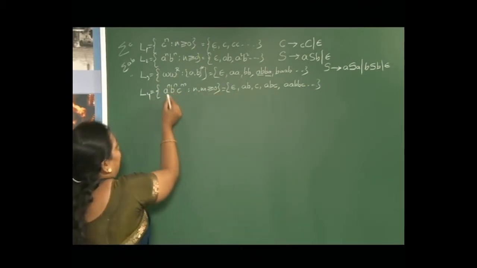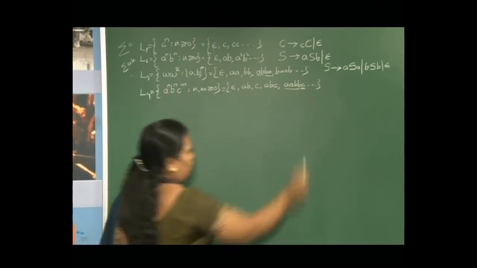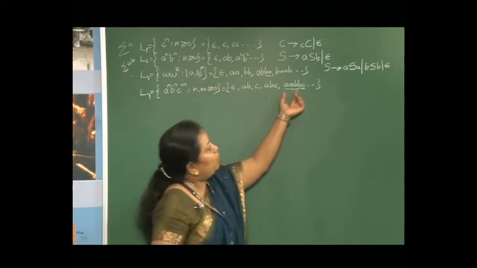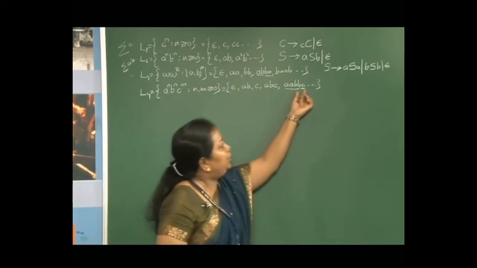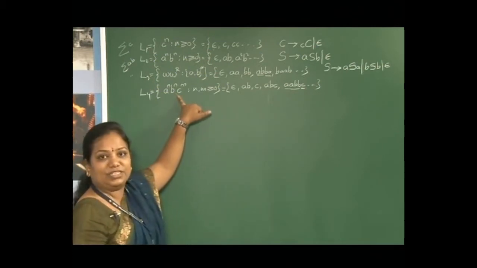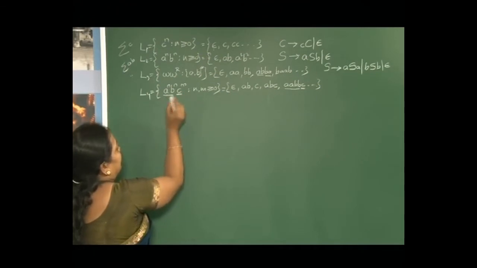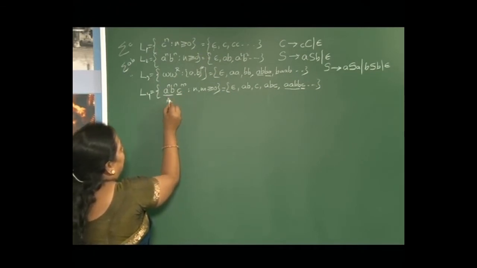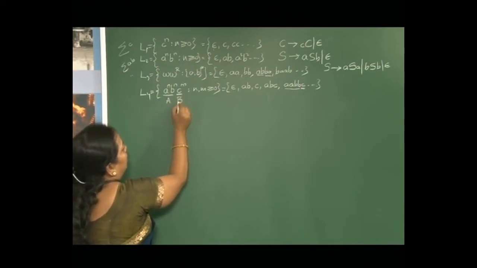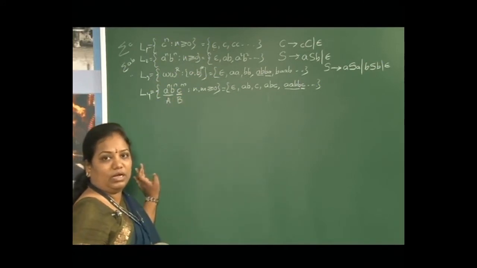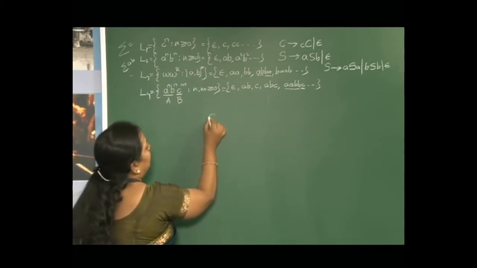If you see this language, the strings in this language are of two portions. Portion 1 belongs to A raised to n, B raised to n. Portion 2 belongs to C raised to m. So what we do is, we write one non-terminal for A raised to n, B raised to n, another non-terminal for C raised to m, and then go for combining both of them. So what will be the rules?